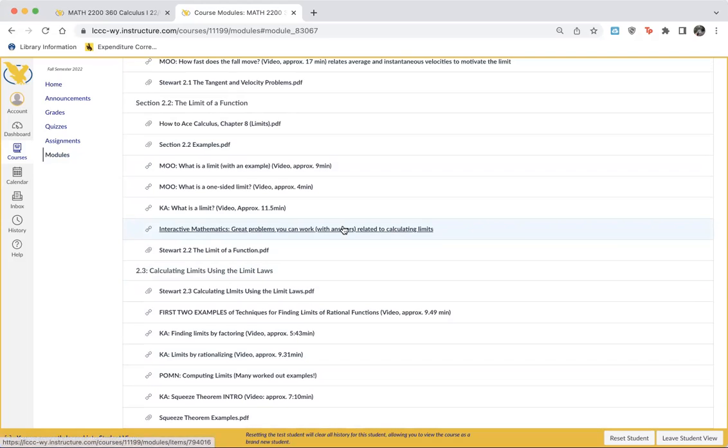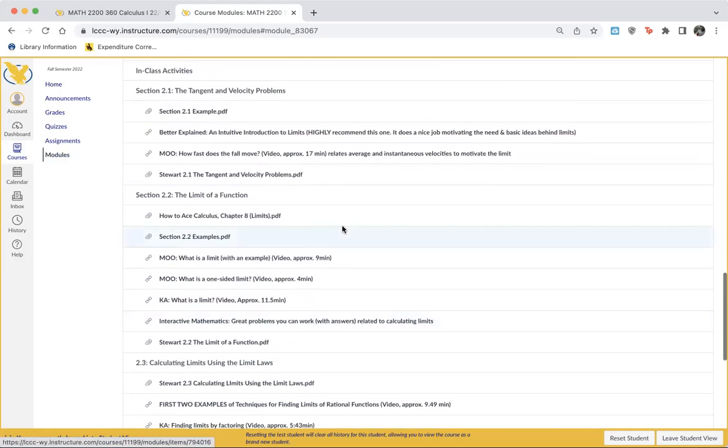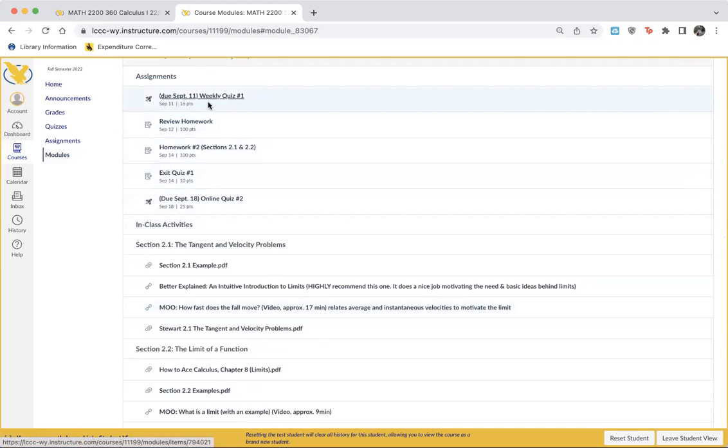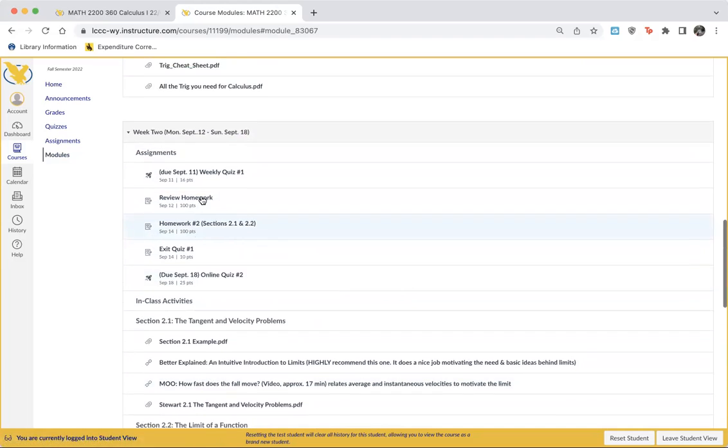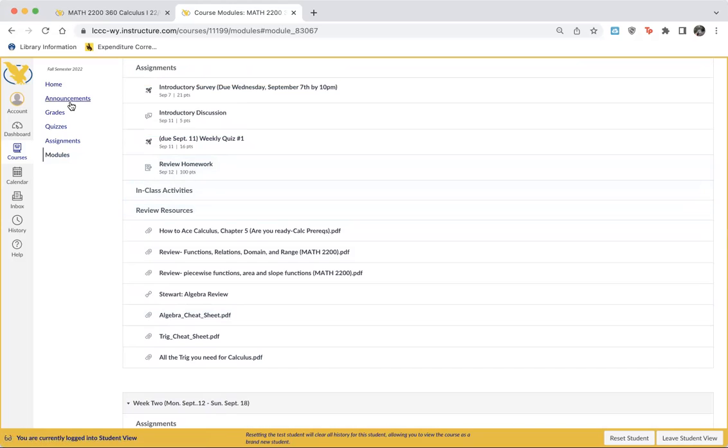Now, of course, we're going to be going over this in class, but I also like to provide a lot of resources for you outside of class. And then again, you can see a list of assignments here. Okay, so that resources page is going to be really important.